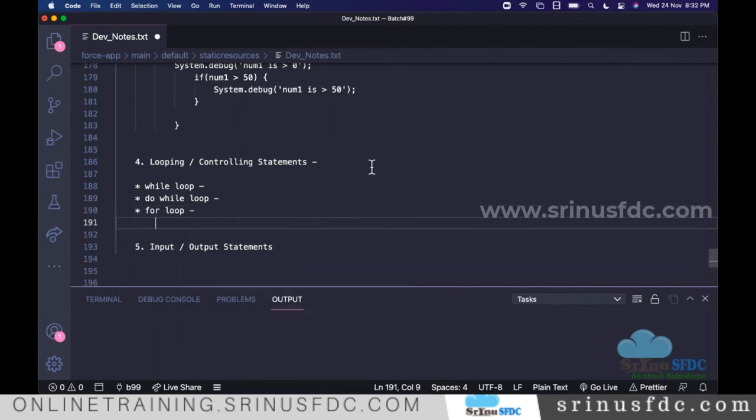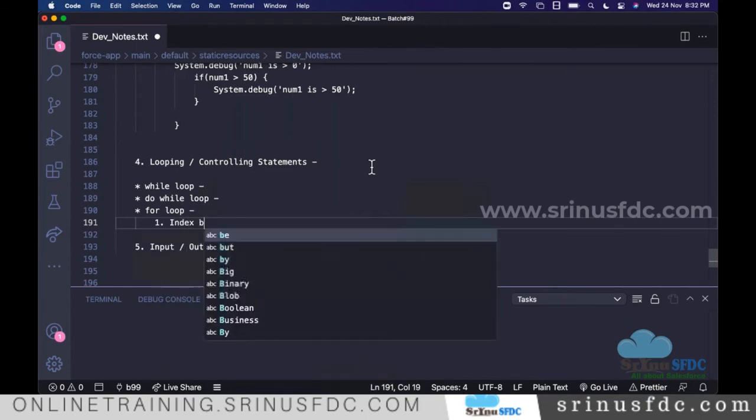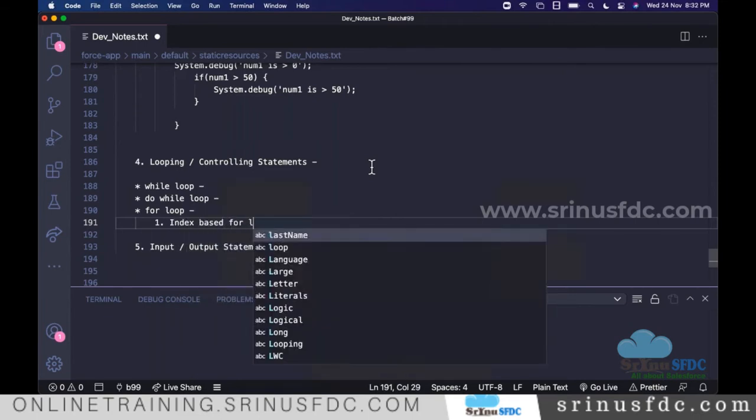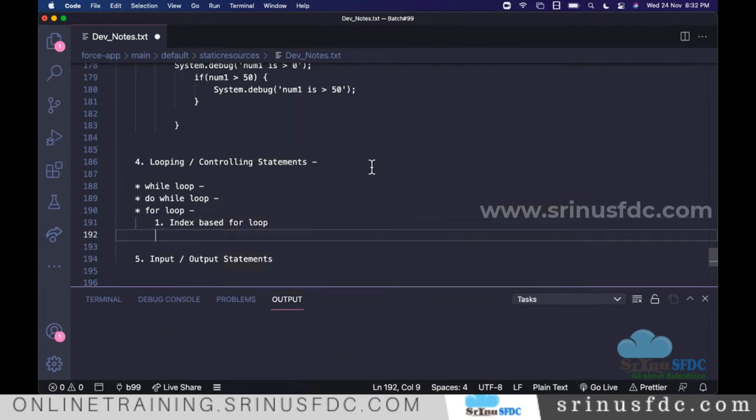In the for loop, again there are two flavors: we say index based for loop, and we also say for each loop.